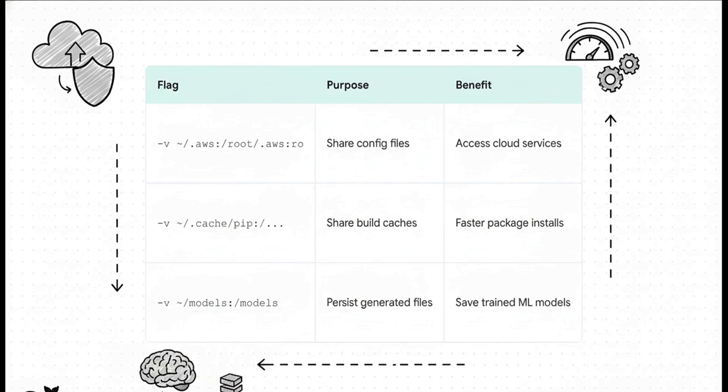You can securely share your AWS credentials so the agent can interact with cloud services. You can mount your build caches, which makes installing packages way faster. Or you can create a persistent folder to save things like trained machine learning models so they don't disappear when the sandbox is gone. It's just an incredibly flexible system.